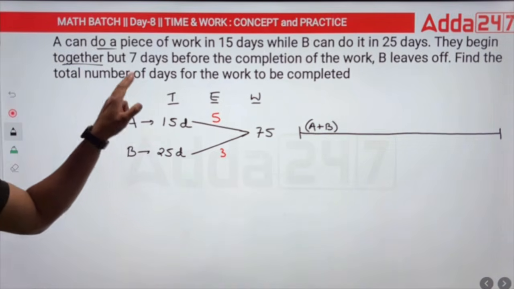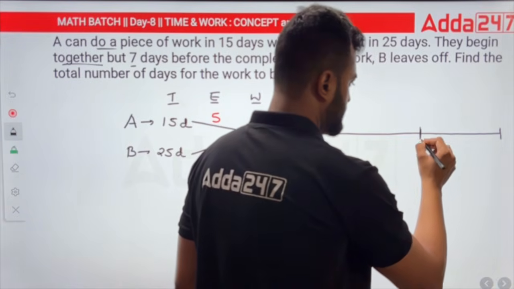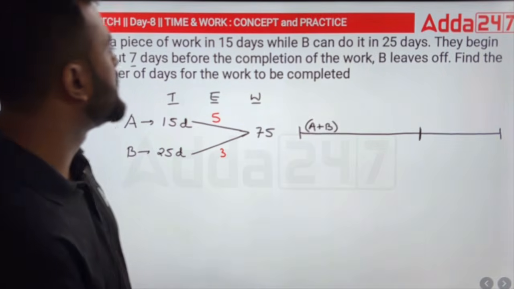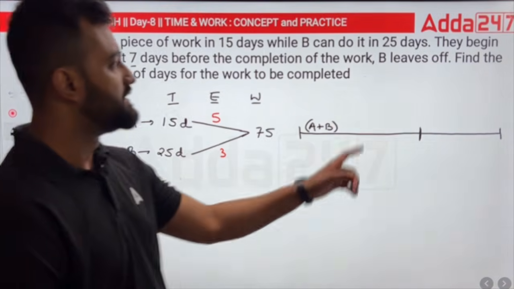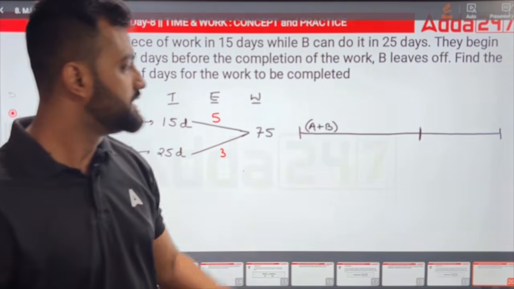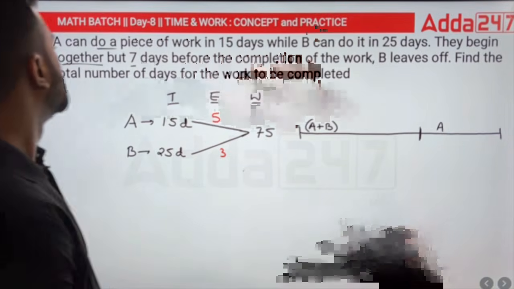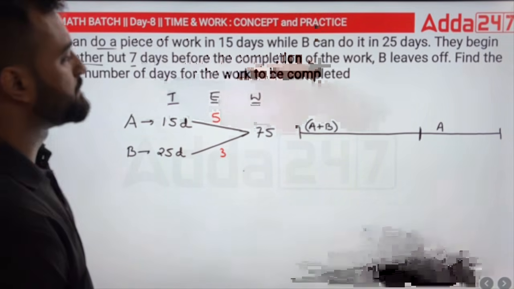Right? But 7 days before completion. 7 days before completion means somewhere here. These are the 7 days remaining. Who left? B leaves off. So if B leaves off, only A will be working because B left. B ran away. So out here only A is working. Find the total number of days to complete the work.